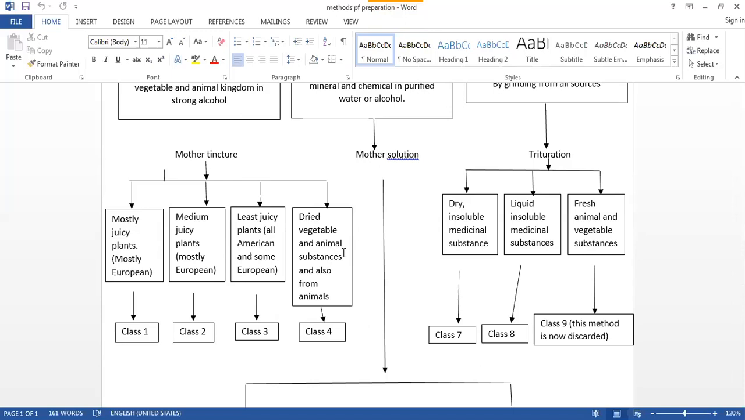Again, we have to do the same procedure, but here if your drug substance is 1 ml, then you have to add 5 ml of strong alcohol. Keep that bottle for 8 days. After the 8 days, decantation and filtration we have to do, and then label the bottle properly. So in this way, you will get the mother tincture from the class 4.